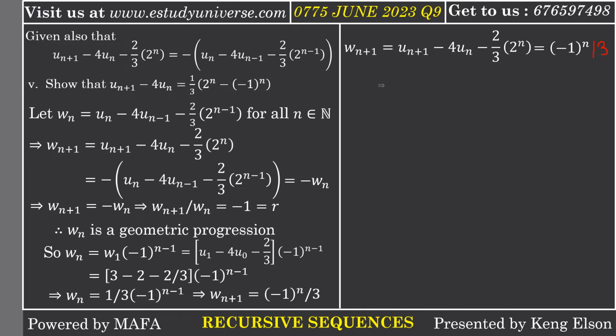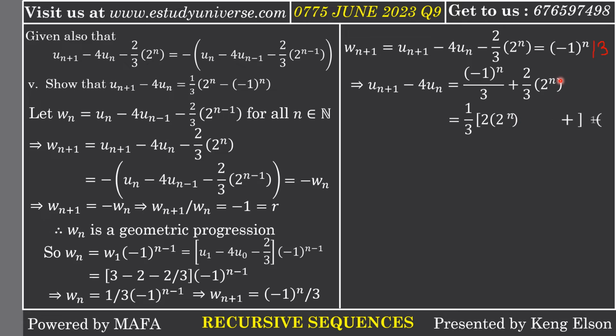Now from there, we can add 2/3 times 2 to the n on both sides of the equation, so that the right hand side becomes negative 1 to the n divided by 3 plus 2/3 times 2 to the n. If we factorize 1/3, from this term we are left with 2 times 2 to the n, and from this term we are left with negative 1 to the n. Now, 2 times 2 to the n is 2 to the n plus 1.